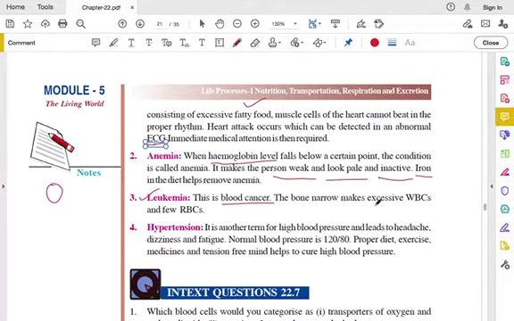If the bone marrow in our body makes excessive WBCs, white blood cells, and few red blood cells, then this leads to blood cancer. And the next disorder is hypertension. You might have heard about hypertension, blood pressure, high blood pressure. Some people might have this disease.